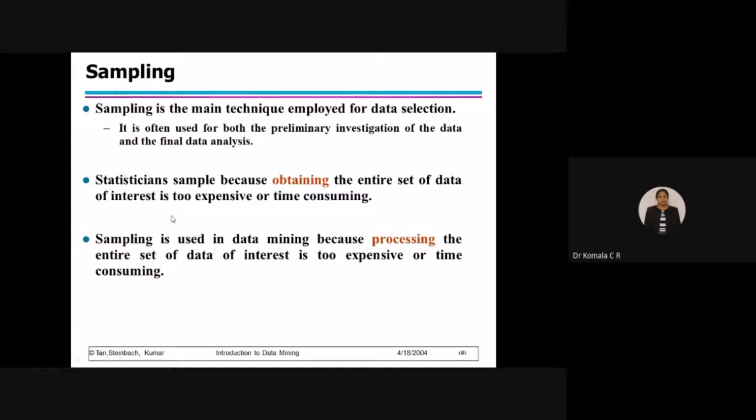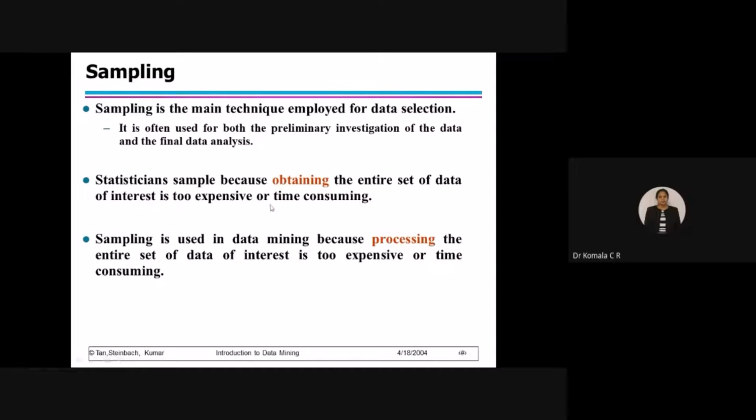Statisticians sample because obtaining the entire set of data of interest is too expensive or time consuming. Say if I have 1000 data sets and I am going to do analysis on all 1000, I may not be able to complete the given job in the given time. So what do I have to do? Whichever is necessary, only those particular samples I have to take. The rest I am not going to consider. Why will I not consider them? If I consider the entire set, then it is too expensive and time consuming. Memory space requirement is more. Expense is also more, and it is time consuming also.